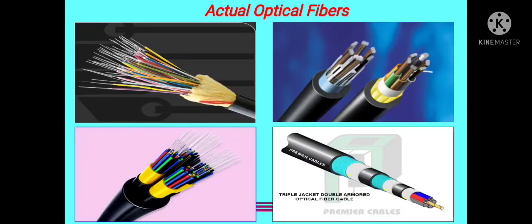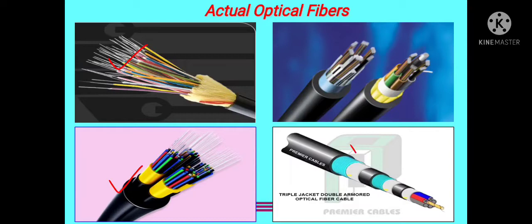In this slide, photographs of actual optical fibers are shown. An optical fiber cable is constructed of hundreds, or even thousands, of optical fiber strands, which are shown in these particular cables. All these fiber strands are combined in a single cover or a single cable. We call it an optical fiber cable. For proper connection and identification, all these optical fibers are grouped with particular colors.